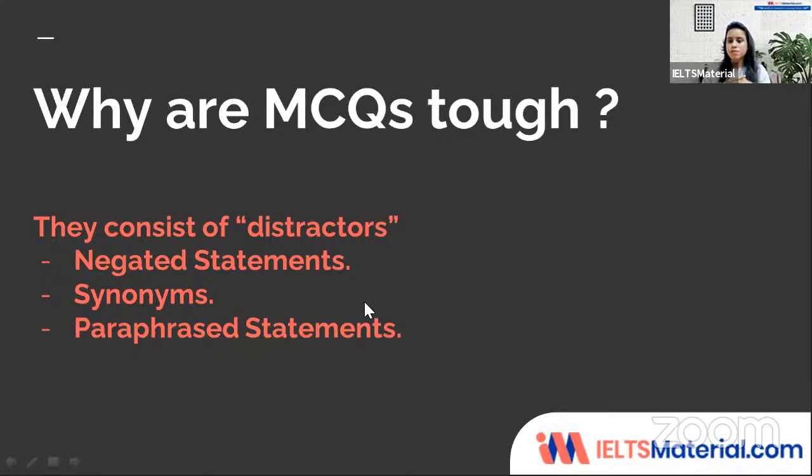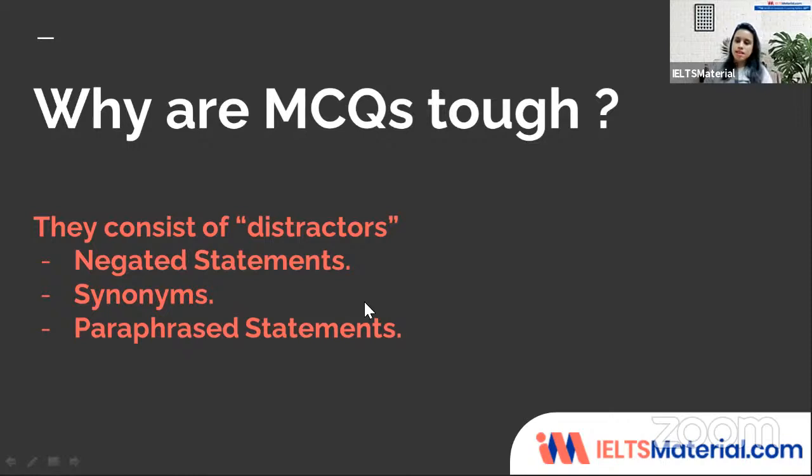The reason why students find MCQs tough is that there are a lot of distractors. They cannot focus on both listening to the audio and answering the question, because the question itself has a lot of options and you're supposed to select one from them. And distractors make it even tougher. What do I mean when I say there are a lot of distractors?